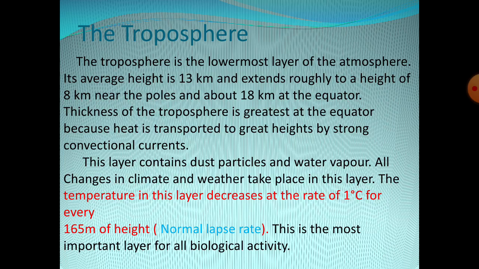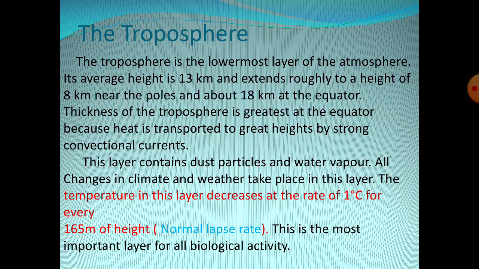Now we can see the troposphere. The troposphere is one of the most important layers, which extends roughly to the height of 8 km near the pole and 18 km at the equator. The thickness of the troposphere is greater at the equator because heat is transported to great height by strong convectional currents. This layer contains dust particles and water vapor.